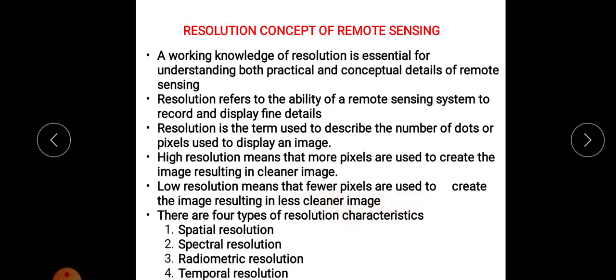Okay, so if the resolution is high, the number of pixels will be more and the image will be more clear. And if the resolution is low, the number of pixels will be less and the clarity of the image will be low. Okay, so that is the concept of resolution. Okay, so there are four types of resolution characteristics. They are spatial resolution, spectral resolution, radiometric resolution, and temporal resolution. So we can discuss them one by one.